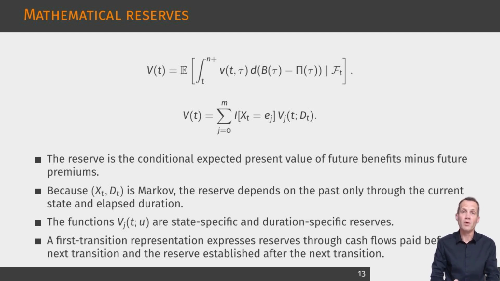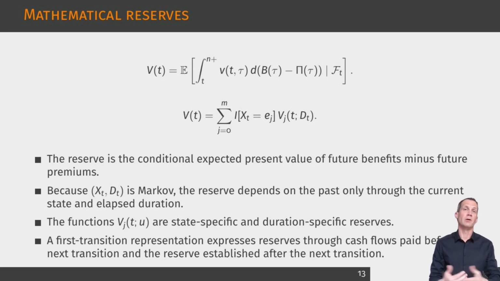The chapter decomposes the reserve into a premium part and a benefit part. The premium part uses future transition probabilities with terminal duration integrated out. The benefit part combines transition densities, state contingent benefits, transition benefits, and the no transition atom. The chapter also derives a first transition representation, shown as equation 9.4.